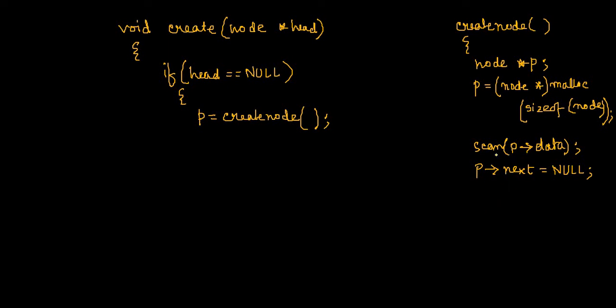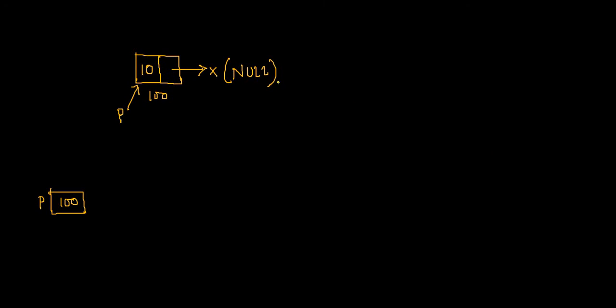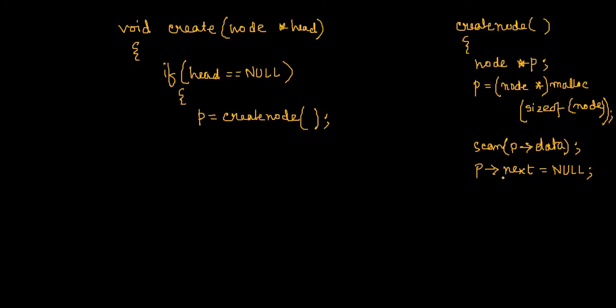So if you do this, what will happen? It is now pointing nowhere. So it is the end of the linked list. As simple as that. Fine. So now my job is completed, which means now I can return. But I should return the address of the new node, because this address will be created dynamically. There is no guarantee that addresses will be consecutive. That's why I have to return this address P.